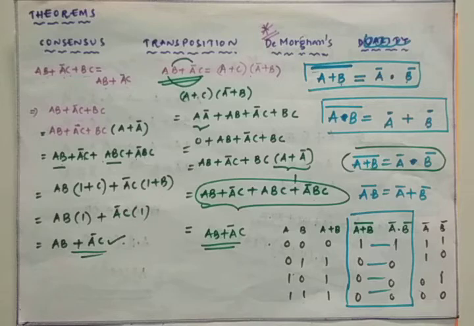And the next topic in the syllabus is the number system, in which we have to study the binary number system, because Boolean algebra completely deals with zeros and ones only. A number system which consists of only zeros and ones is called the binary number system. In the next class I am going to start the binary number system, that is very, very important.